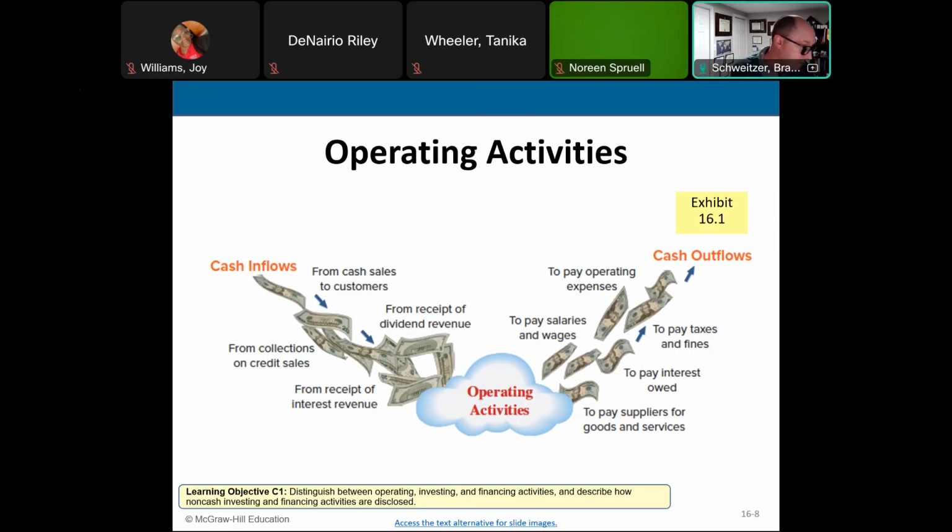So cash coming in minus cash going out equals net cash flow. We calculate net cash flow for operating, investing, and financing activities. I'll show you a little bit more when we look at the statement of cash flows.